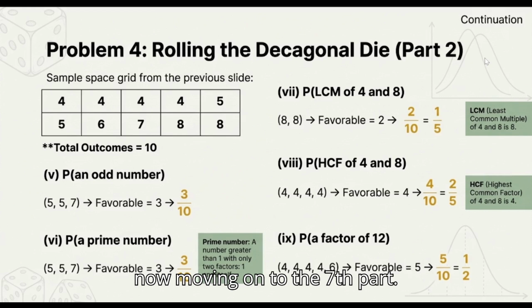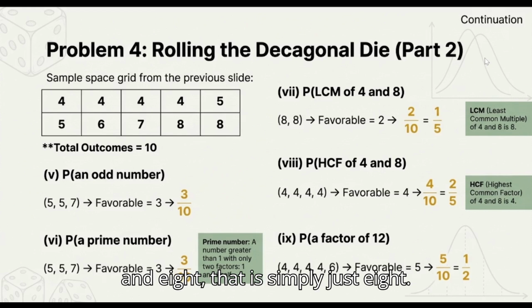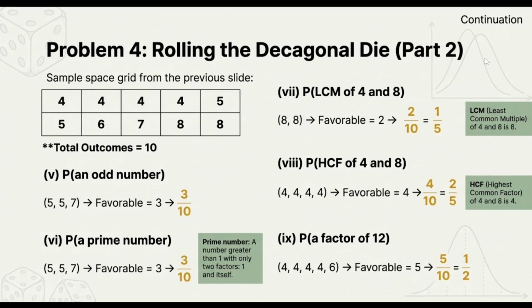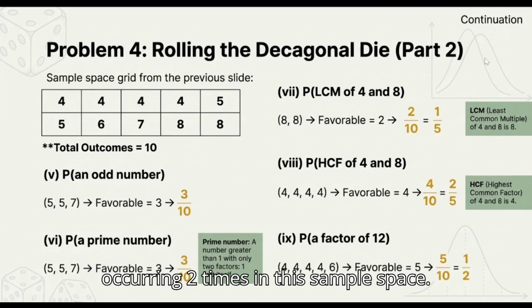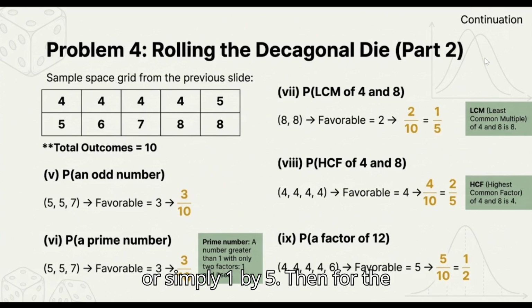Okay, now moving on to the seventh part, we need to find the probability of the LCM of 4 and 8. If we take the least common multiple of 4 and 8, that is simply 8, which means our favorable outcome 8 is occurring 2 times in this sample space. That means 2 by 10 is our probability, or simply 1 by 5.